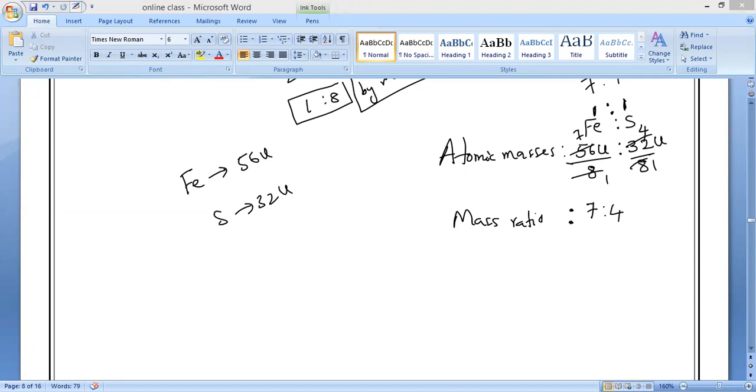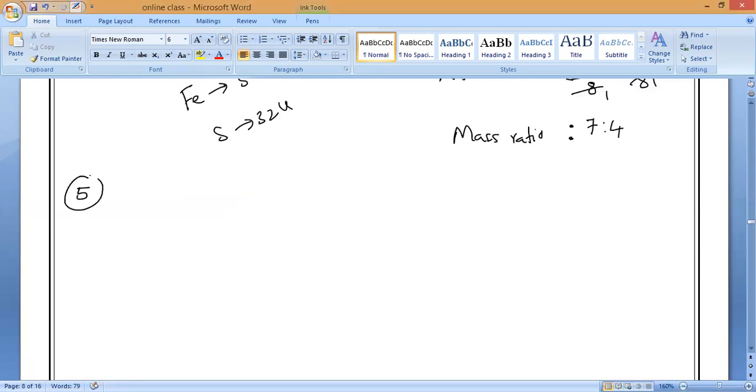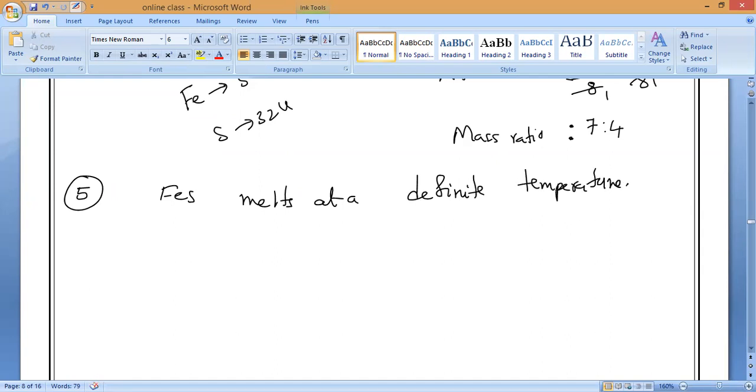Okay, next. Will they melt at the same temperature or a different temperature? That is my first question. Next point, the 5th property; the 4th property is over. Compounds melt at a definite temperature. Iron sulfide melts at a definite temperature. So does it have a fixed boiling point and melting point? A compound has a fixed melting point and boiling point.